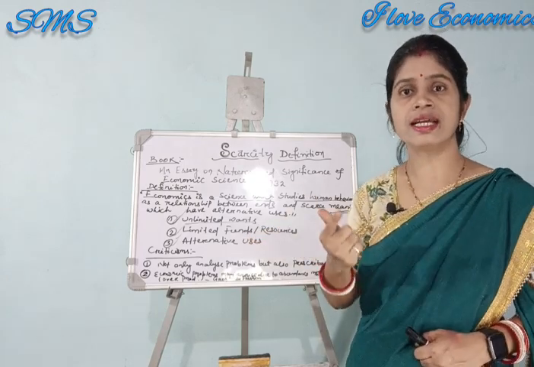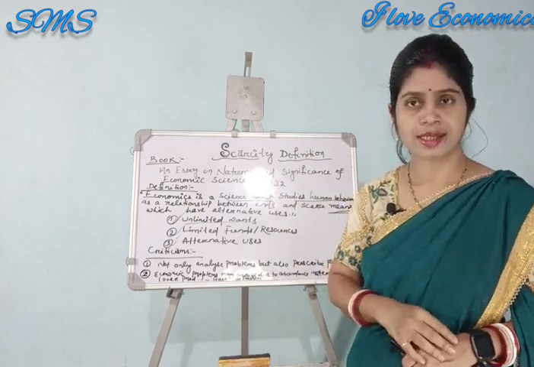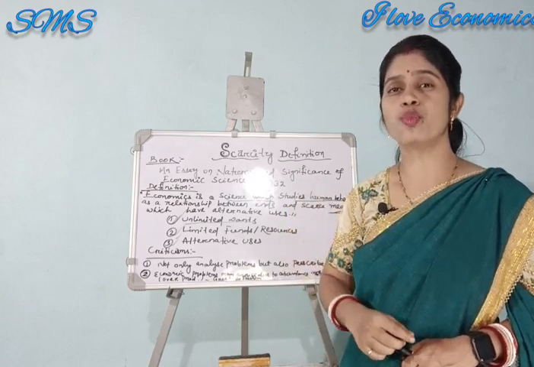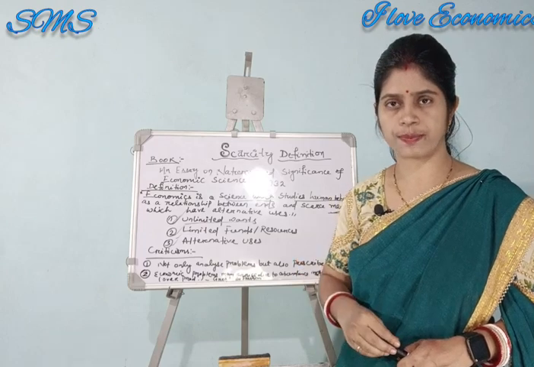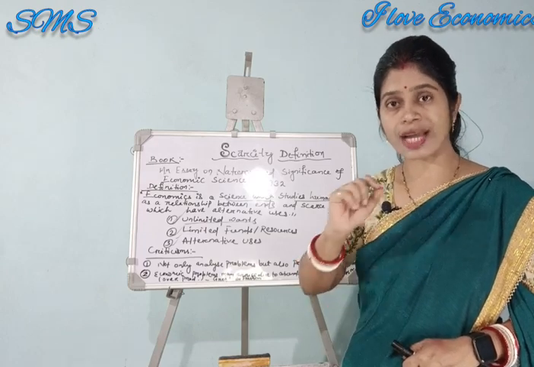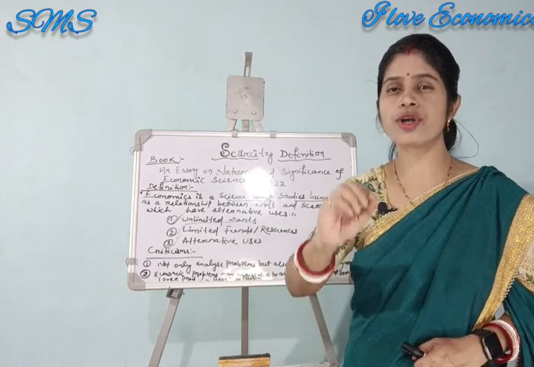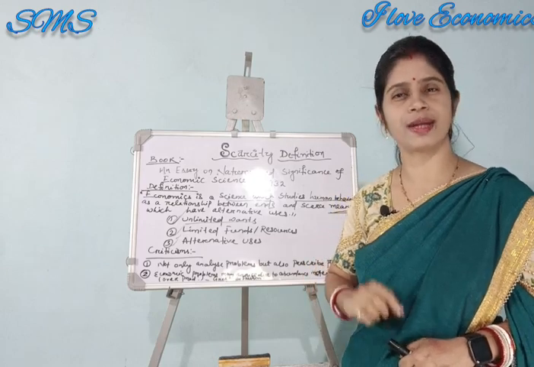That is a magic. And this magic is given by Professor Lionel Robbins. So this magic is how to satisfy all these wants. You cannot satisfy all these wants simultaneously. That means we have to make a choice among different wants. The more urgent wants should be satisfied first, and less urgent wants should be satisfied later.